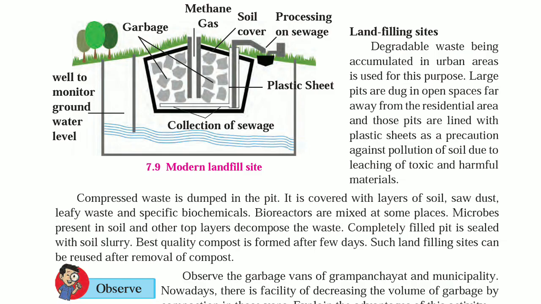Large pits are dug in open spaces far away from residential areas, and those pits are lined with plastic sheets as a precaution against the pollution of soil due to leaching of toxic and harmful materials. Compressed waste is dumped in the pit. It is covered with layers of soil, sawdust, leafy waste and specific biochemicals.